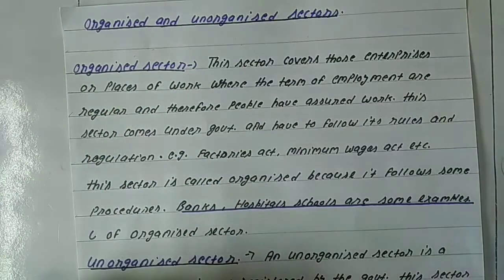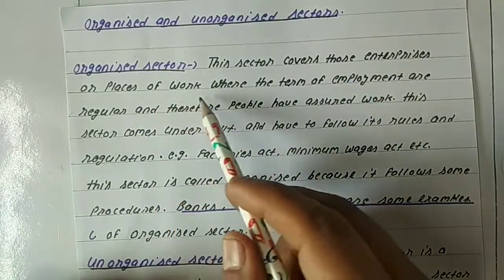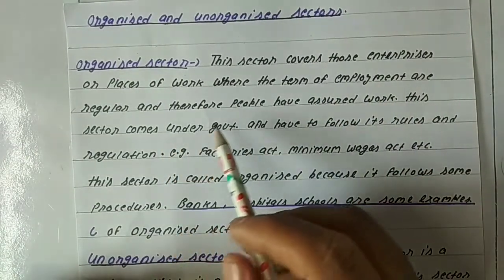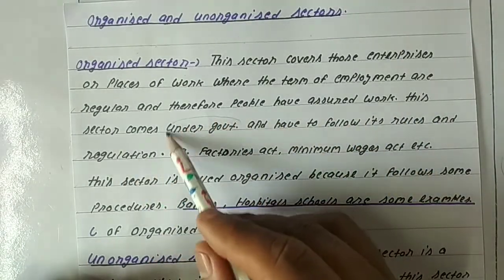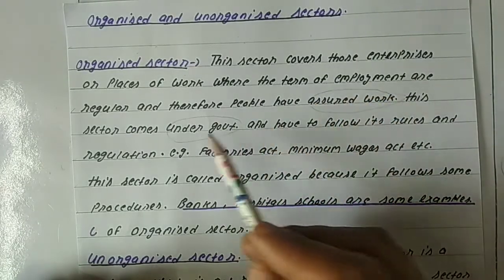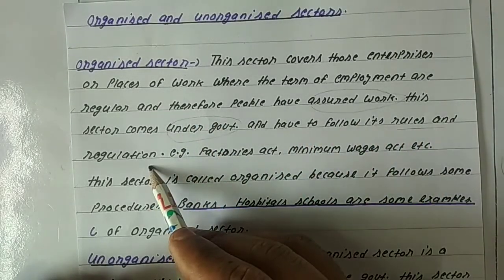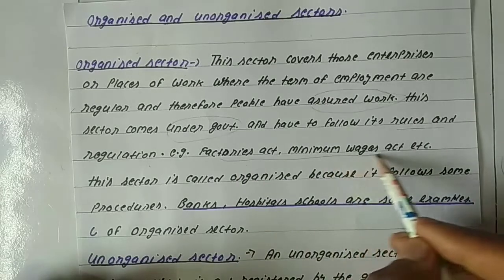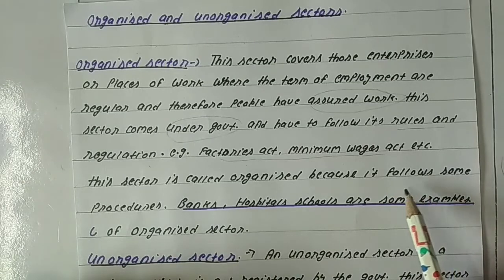So the organized sector covers those enterprises or places of work where the terms of employment are regular, and therefore people have assured work. This sector comes under the government. These are some essential or key points of this sector, that is people have assured work. This sector comes under the government and follows certain rules and regulations. For example, the Factories Act, Minimum Wages Act, these laws are followed in this sector. This sector is called organized because it follows some procedures.